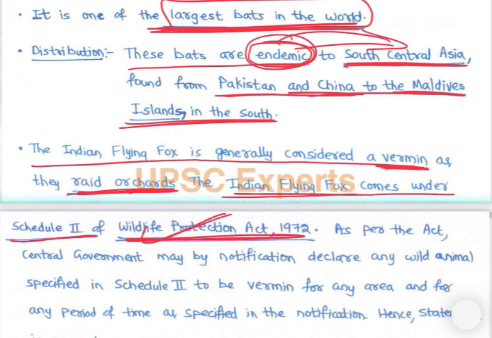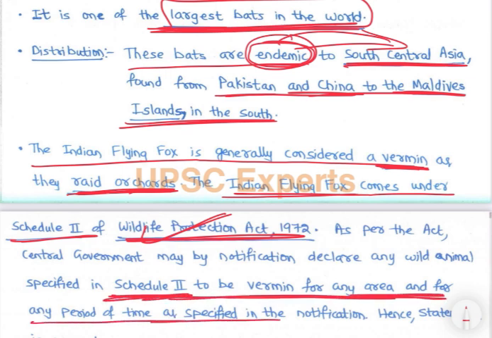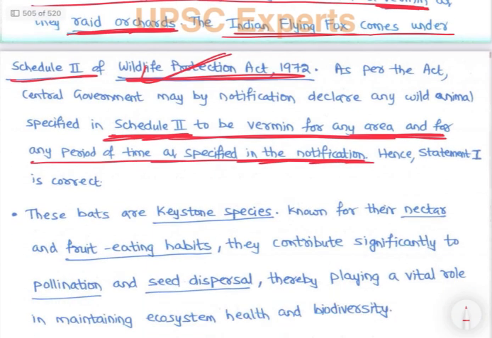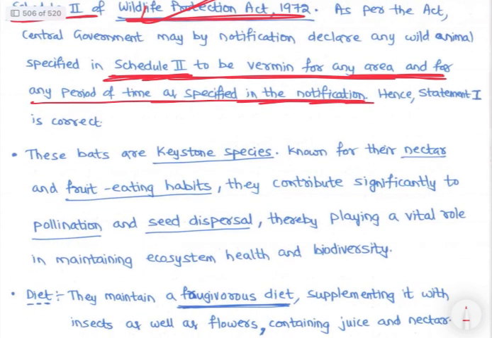Schedule 2 of Wildlife Protection Act में क्या है? Less protected animals. जो animals उनको vermin declare कर सकती है central government. Right? जैसे as per the act, central government may by notification declare any wild animal specified in Schedule 2 to be vermin for any area for any period of time as specified in the notification. Right? Hence, statement 1 is correct.